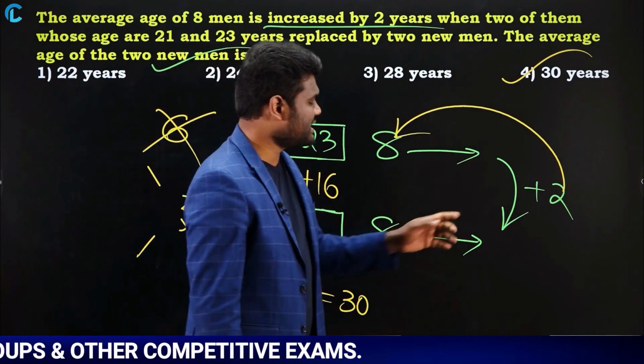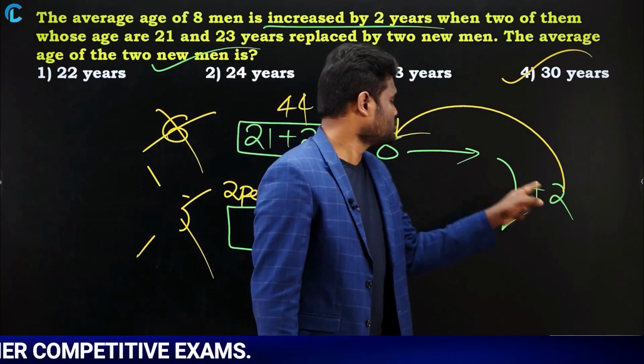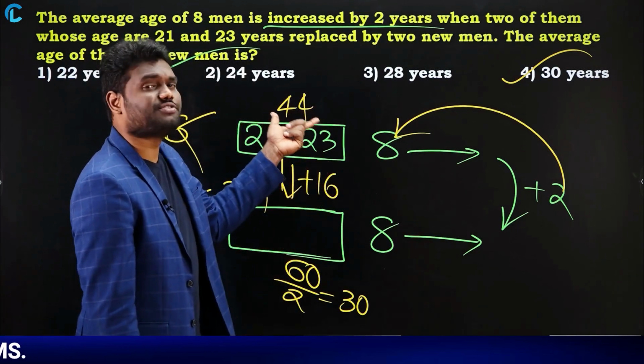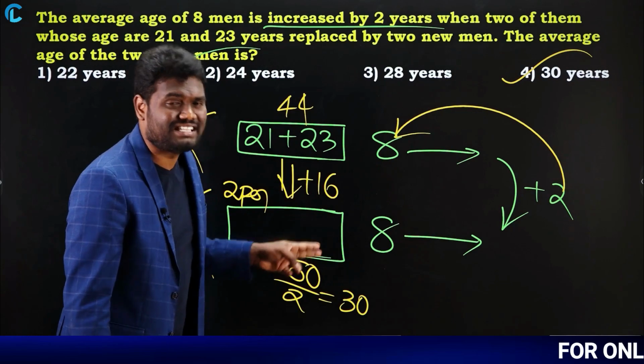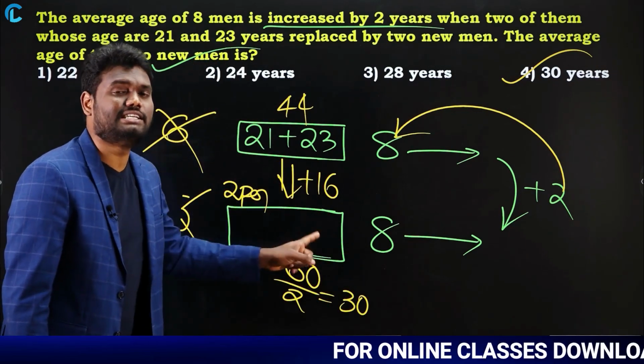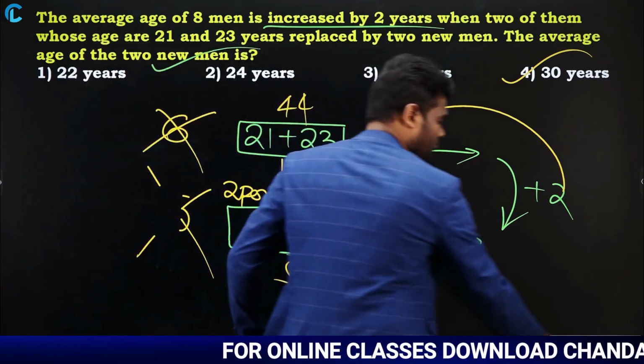The only thing you need to do is, here it is increased by 2. So 2 into 8, 16. From here to here I am getting 16 years extra. If this is 44, this should be 44 plus 16, 60 years. Now the question is asking for the average. As it is 2 persons, 60 by 2, it is going to be 30.